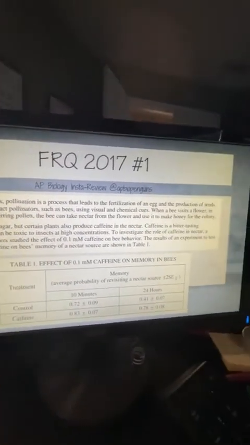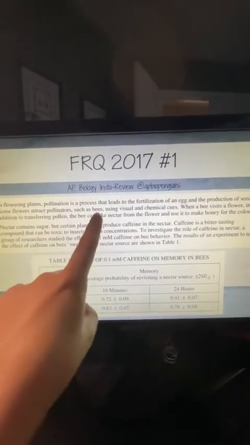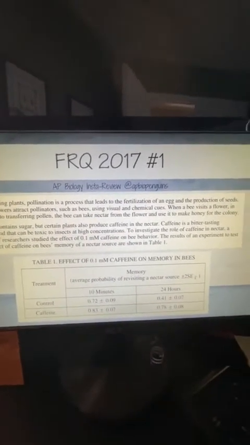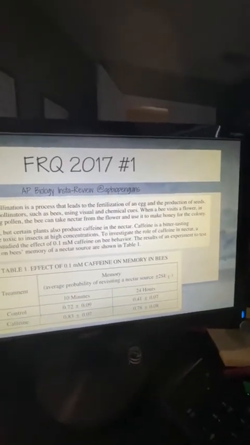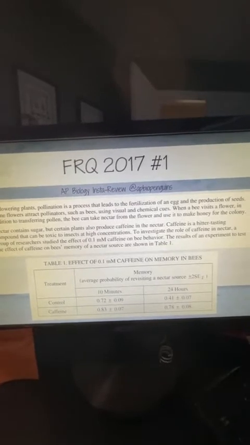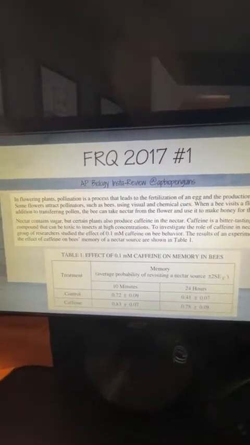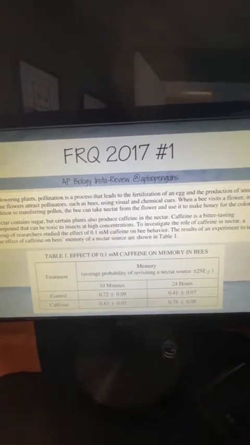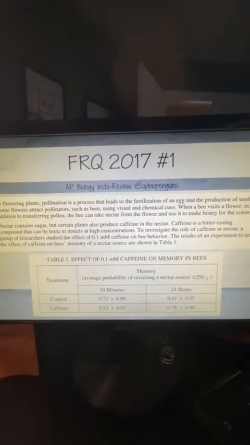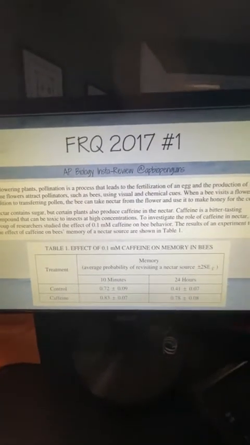In flowering plants, pollination is a process that leads to the fertilization of an egg and the production of seeds. Some flowers attract pollinators, such as bees, using visual and chemical cues. When a bee visits a flower, in addition to transferring pollen, the bee can take nectar from the flower and use it to make honey for the colony. Nectar contains sugar, and certain plants also produce caffeine in the nectar. Caffeine is a bitter tasting compound that can be toxic to insects at high concentrations.